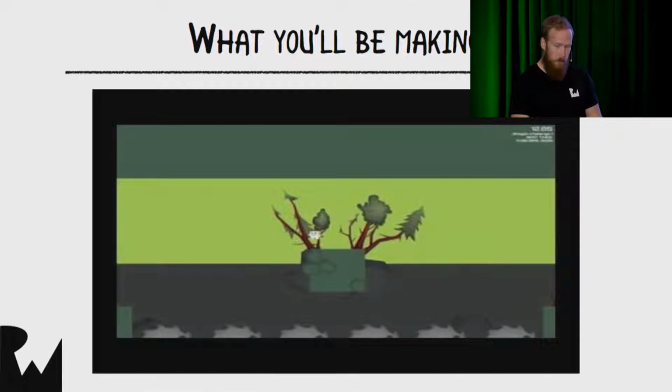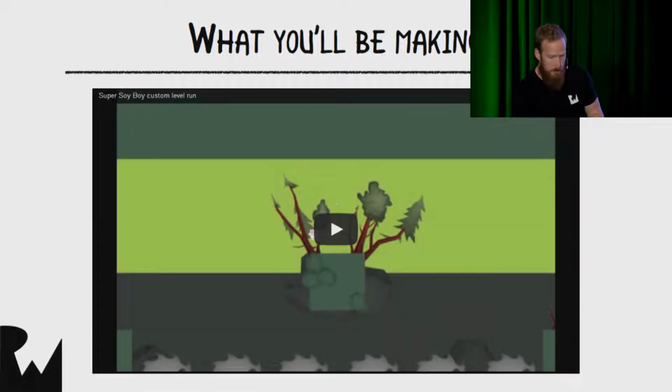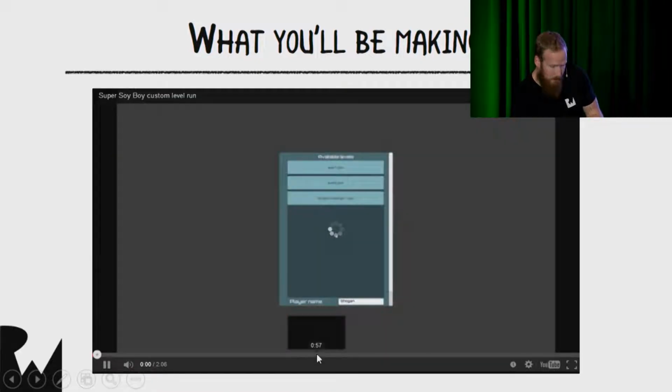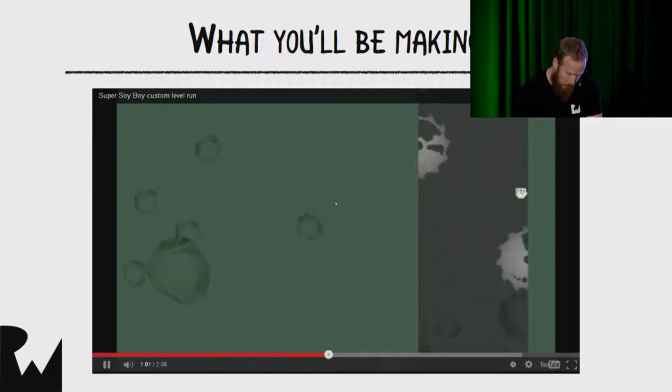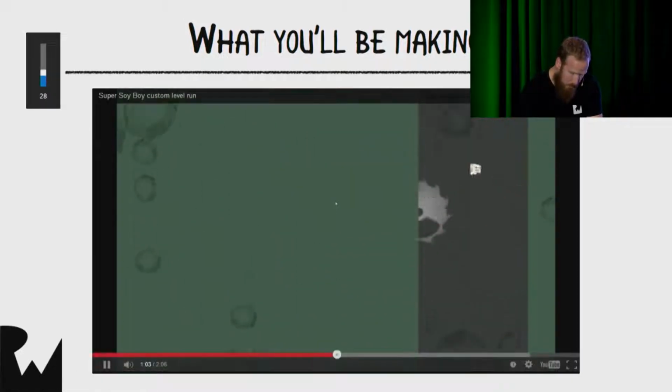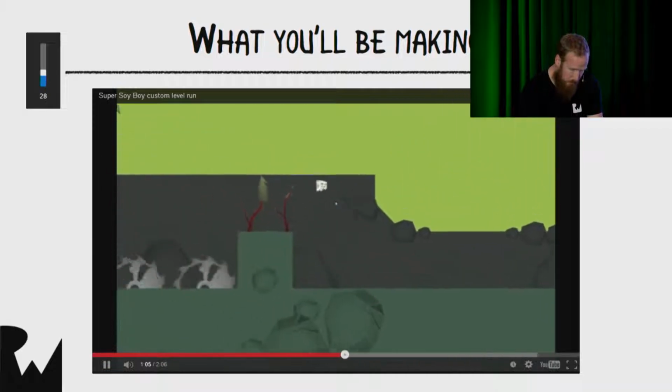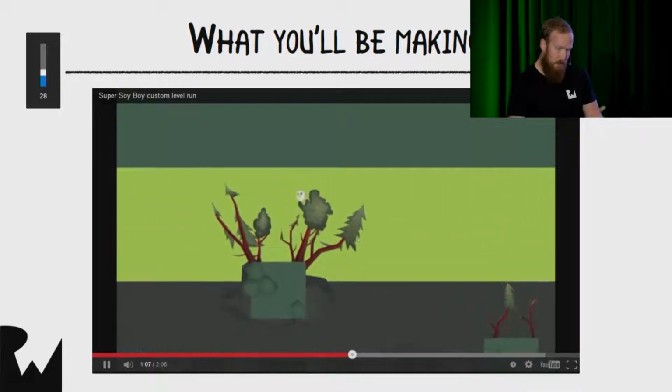Okay, let's take a quick look at what we'll be making. So hopefully this YouTube video loads. This is a custom level that I created with the code base that we're going to be creating today. Unfortunately, I don't really have sound. Let's just see if I can bump it up. But anyway, you get the idea.